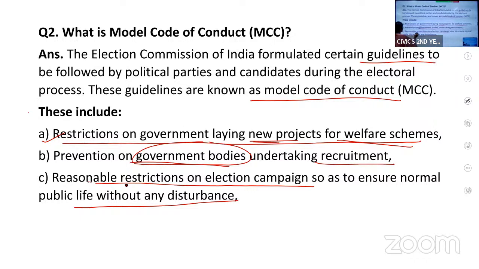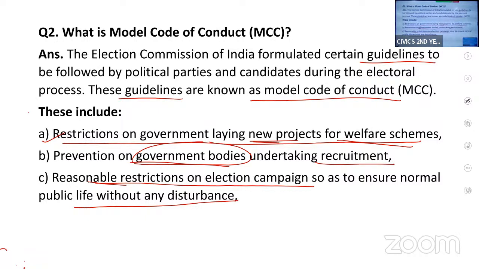Then some restrictions are to be imposed for the campaigning, so that the public life should not get disturbed. These are some of the guidelines issued by the election commission for political parties and political leaders.